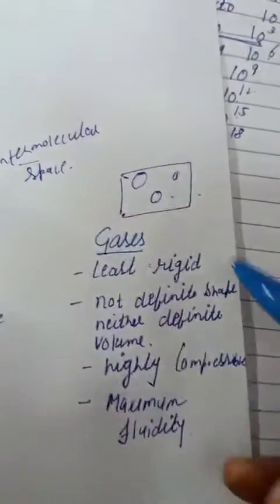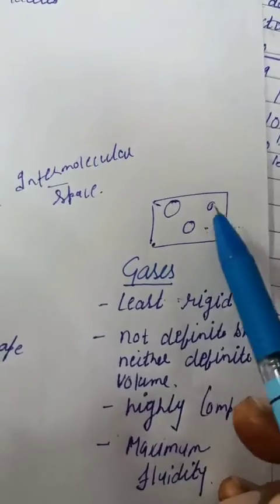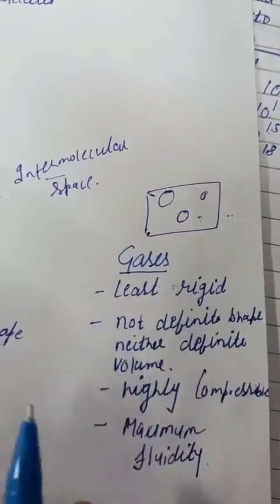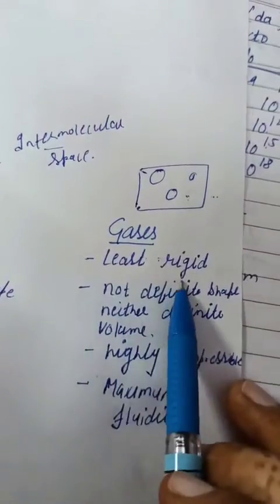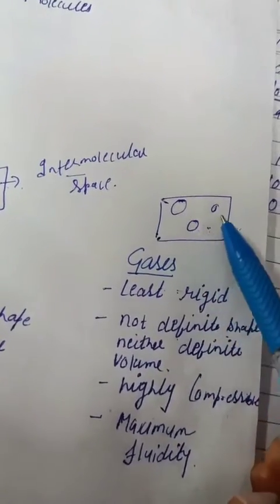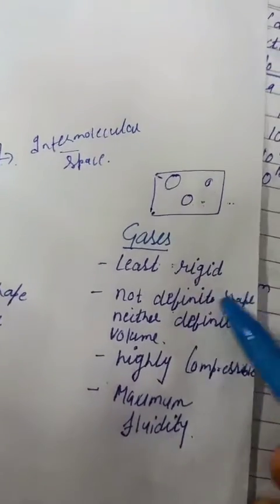Because of this large space between the molecules, the gaseous state of matter is least rigid and has no definite shape, because molecules are free to move, so it will take the shape of the container.